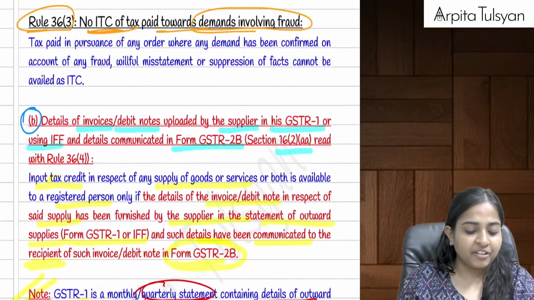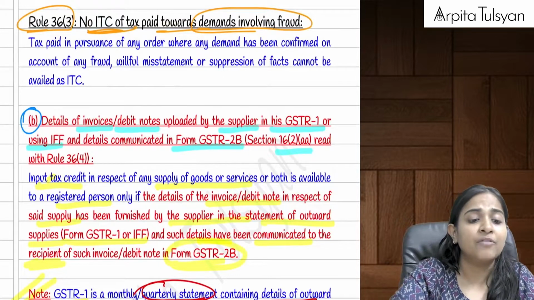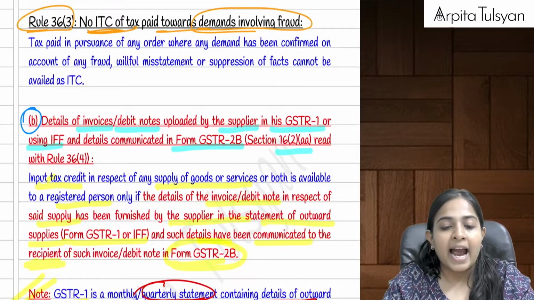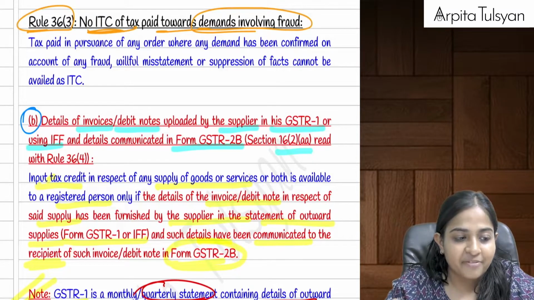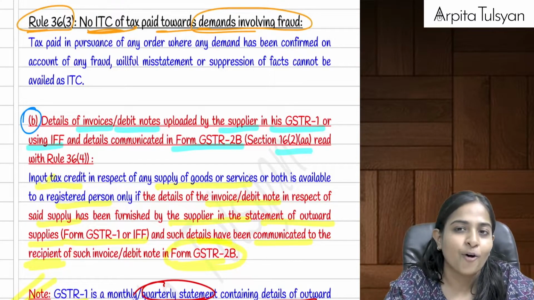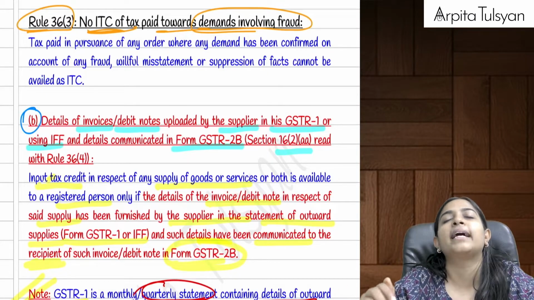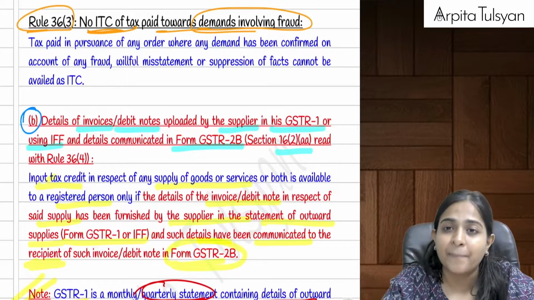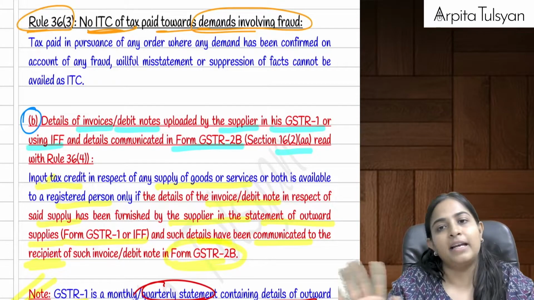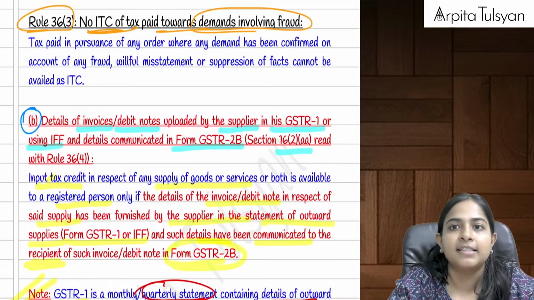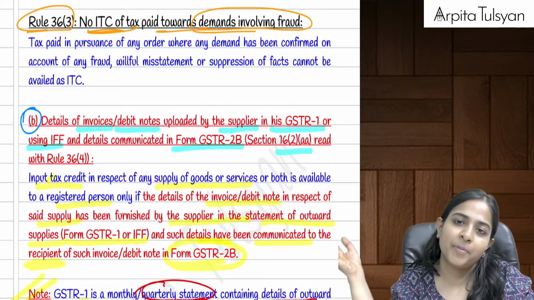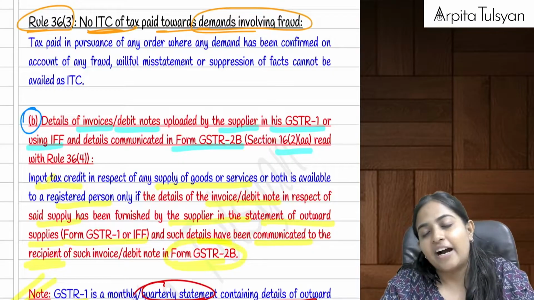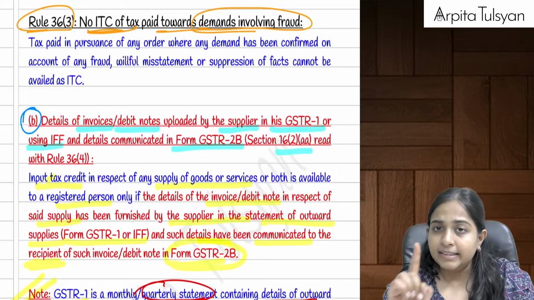Another thing: suppose there was any fraud done, and we paid some taxes because of fraud, misstatement or purposely suppressing some particular facts, meaning we got caught and paid some taxes on that. If we ask the government, sir, can we take the credit of the tax we paid, the government will say no. In that case there will be no ITC available. This was the first condition.